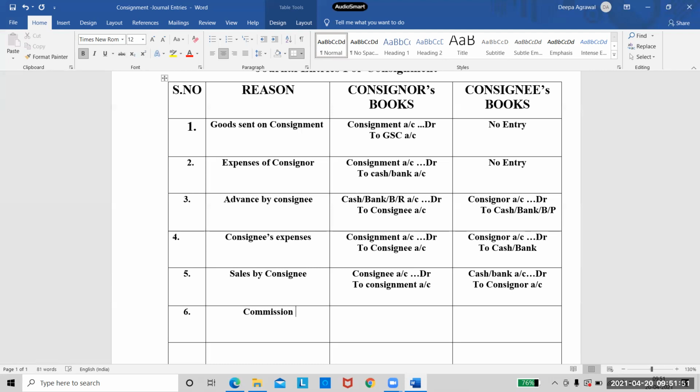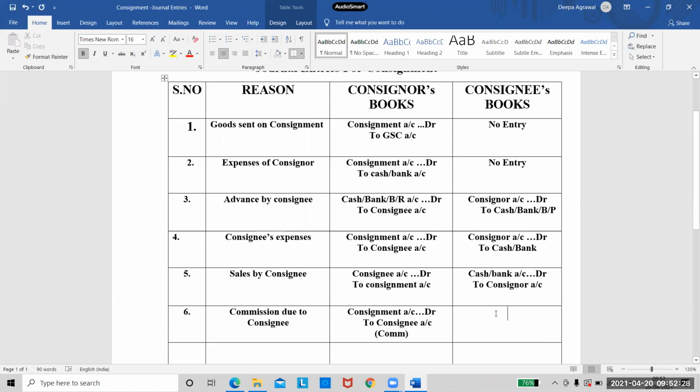The next entry is commission due to consignee. Again, this commission is also an expenditure for the consignment account. So the consignor will write the entry as consignment account debtor to consignee's account, because this commission has to be given to the consignee. In brackets, you can write commission so that you remember that this is not an entry for expense, it is an entry for commission.